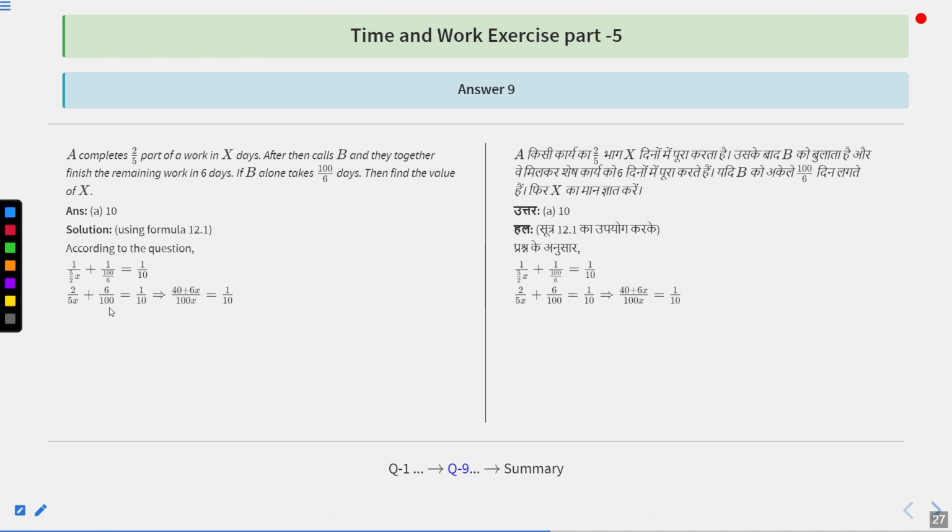LCM of 5x and 100 is 100x. So in the numerator we are going to get 40 plus 6x, that is all equal to 1 upon 10. From here, after cross multiplication, 40 plus 6x becomes equal to 10x. So 4x is 40 and x is 10 days. So the value of x is 10. So option number A is the correct answer.